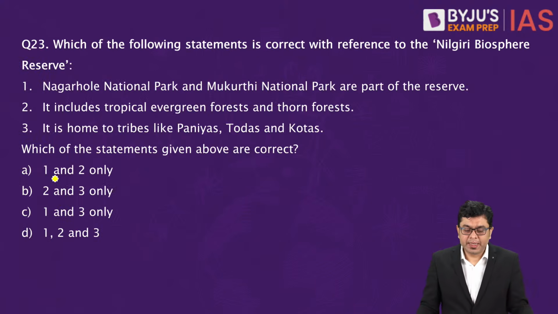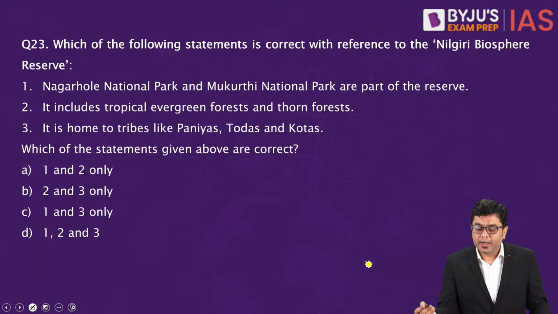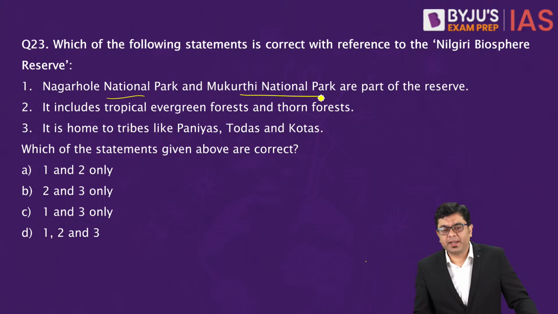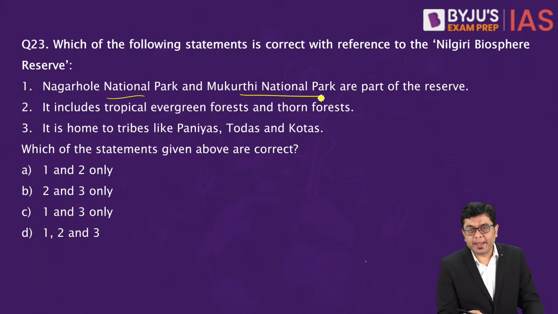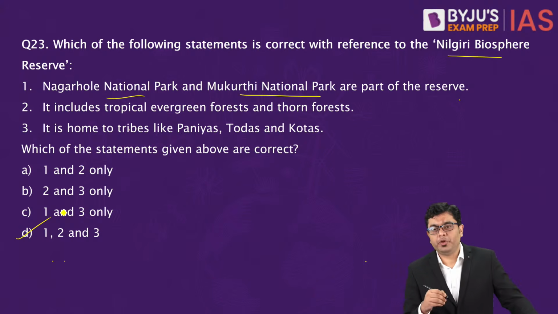Okay, now which of the following statements is correct with reference to Nilgiri Biosphere Reserve? So here, Nagarhole National Park and Mukurthi National Park are part of the reserve. It includes tropical evergreen forest and thorn forest. It is home to tribes like Paniyas, Todas and Kotas. So which of the given statements above is or are correct? So here the correct answer is going to be all of them. All of them are going to be included in the Nilgiri Biosphere Reserve. So the correct answer is going to be D, that is 1, 2 and 3.